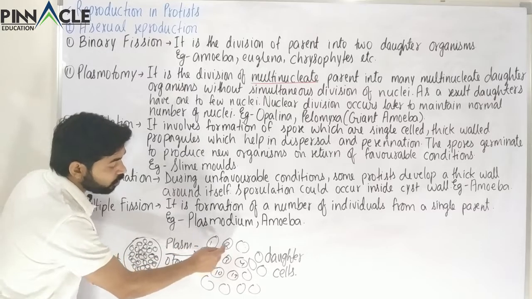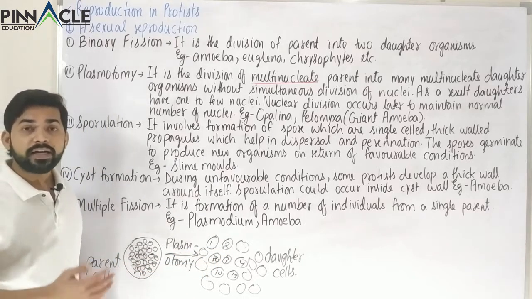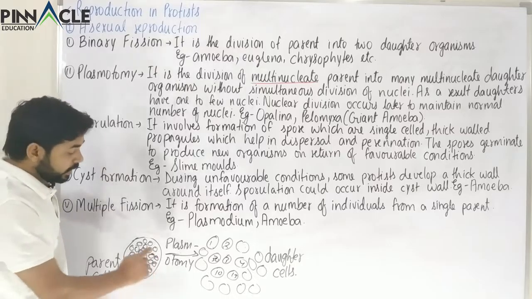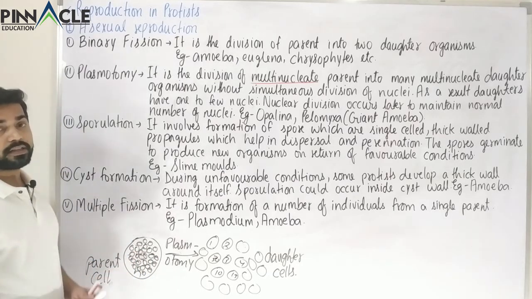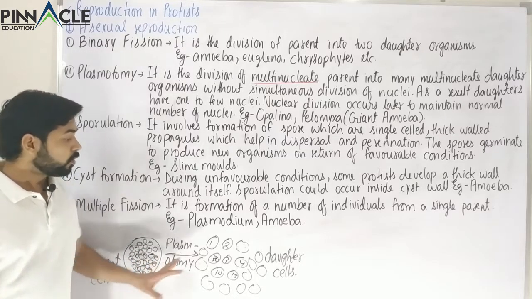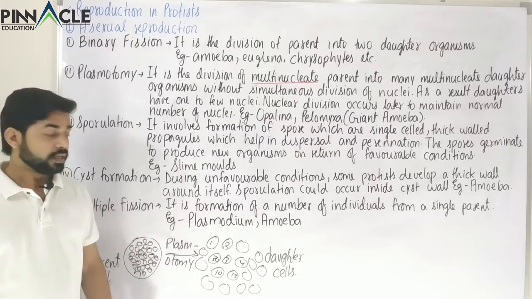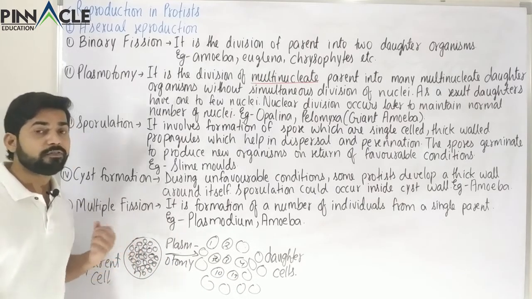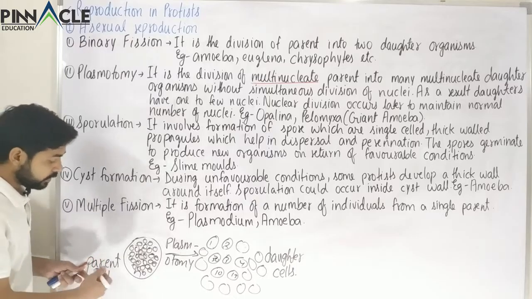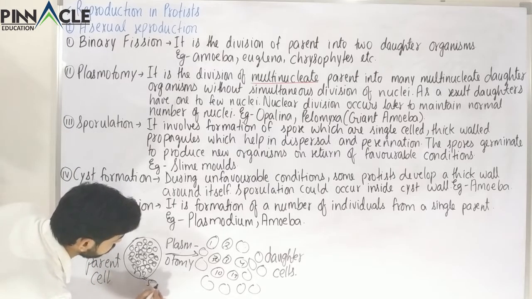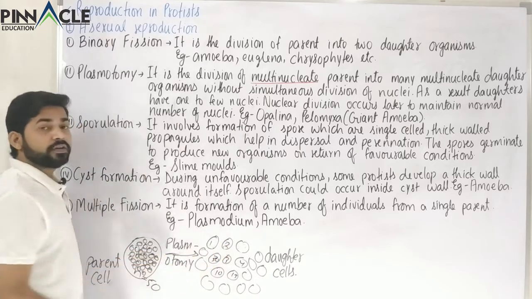So the nucleus of that daughter cell will divide again and again until it has an equal number of nuclei as the parent. So this is what is occurring in the case of plasmotomy. Suppose the parent has 50 nuclei. Suppose this n is equal to 50 nuclei. And now here we have 2 nuclei.